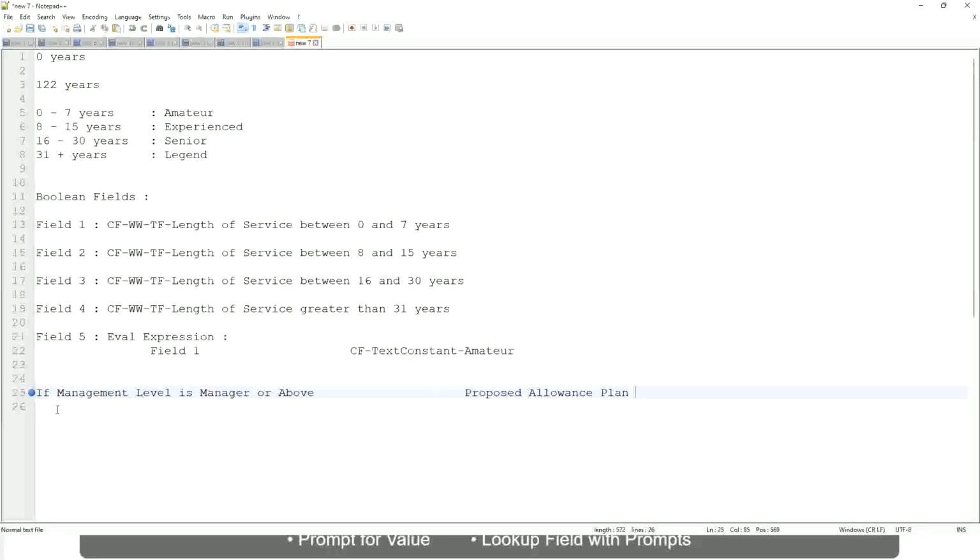We are going to find out what allowance plan we are going to propose for the new managers. So the proposed allowance plan will be, let's say, car allowance if the management level is manager. If the management level is director, then the allowance level is executive allowance.